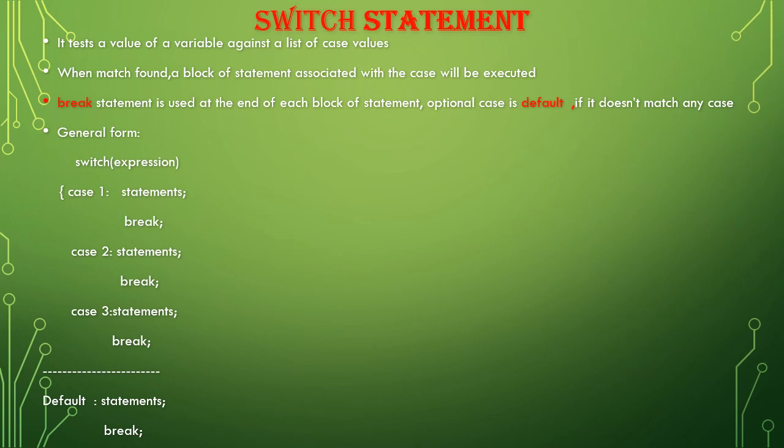So this is the general form of it. Switch, in the bracket we will be writing that variable name, the expression. Okay, then case 1, statement 1, in each case we are having a break statement, and the last case we call the default statement. Okay, so this is how it works.